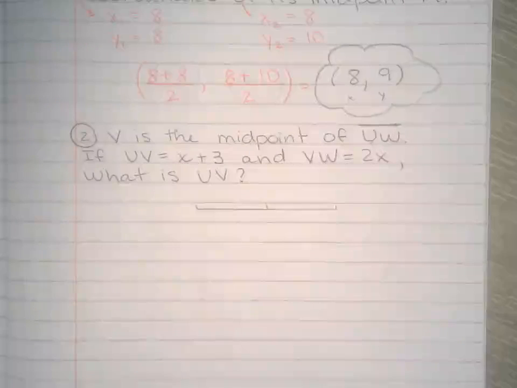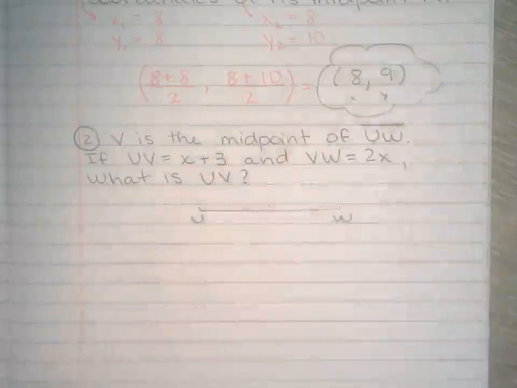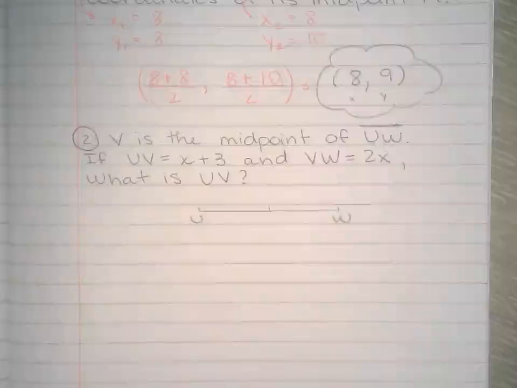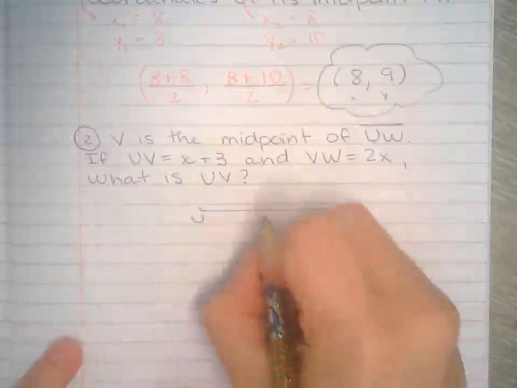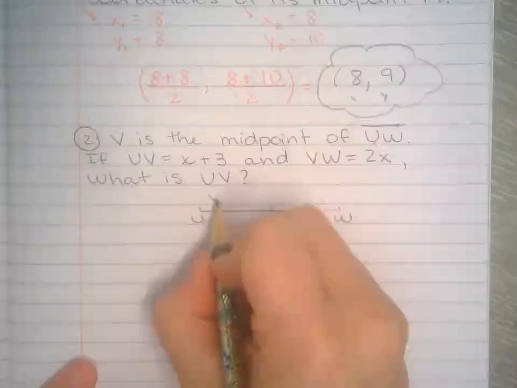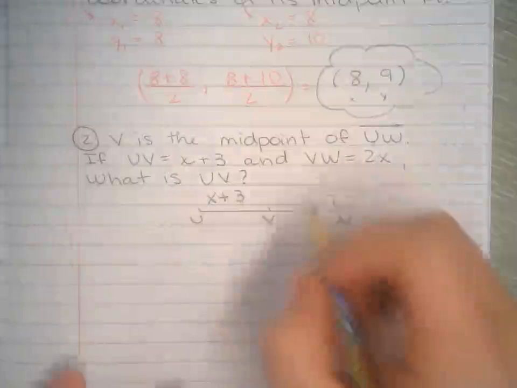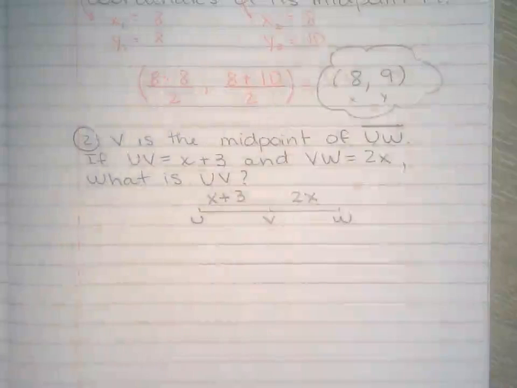So this is my cute line segment UW. That's my line segment UW. And V is the midpoint. It's right there in the middle. UV is x plus 3. And I have VW as 2x.